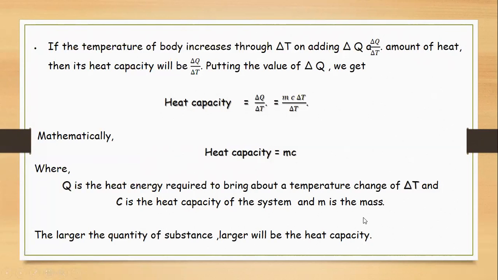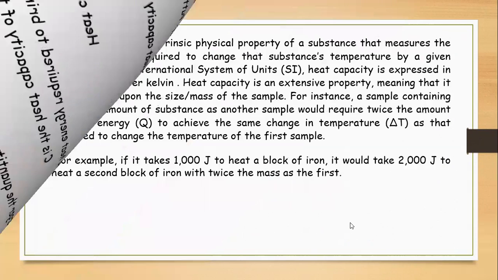It means that if 400 joules of energy is needed to bring a 1 Celsius change in a mass of aluminum, then if the mass is twice, twice the heat energy will be needed to raise the temperature by 1 degree Celsius.